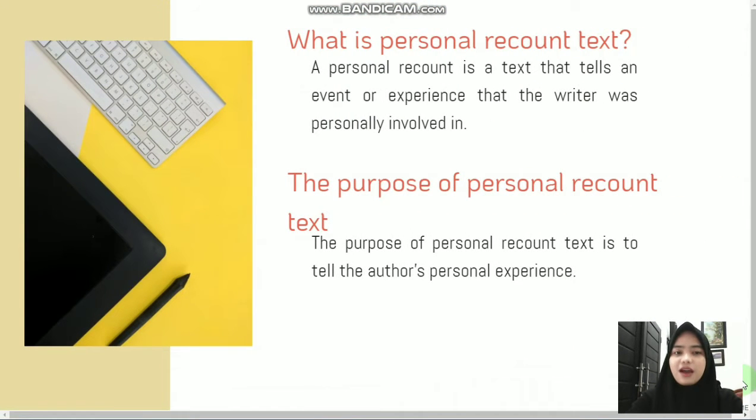A personal recount text is a text that tells an event or experience that the writer was personally involved in. So, in other words, in personal recount text, the main character is the writer. The purpose of personal recount text is to tell the author's personal experience. From both the definition and the purpose, we can find personal recount text in someone's diary, or someone's letter, or someone's blog.